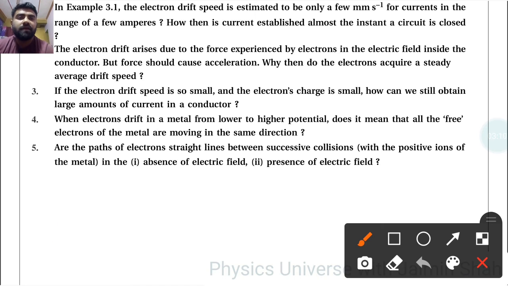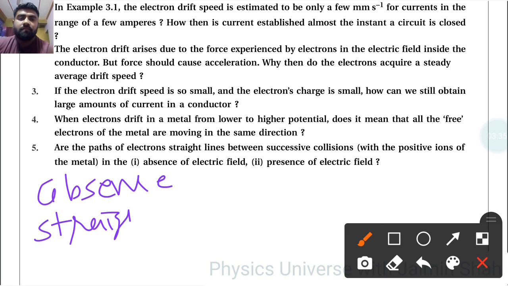And then fifth one, are the paths of electrons straight lines between successive collisions with the positive ions of the metal in the absence of an electric field? So in the absence of an electric field, the electron path is straight, but with the presence of an electric field, it is curved.